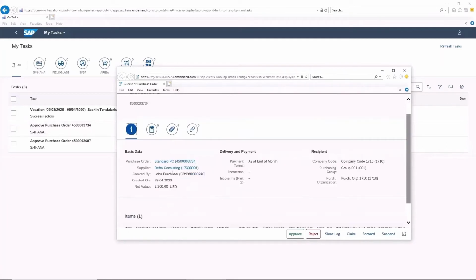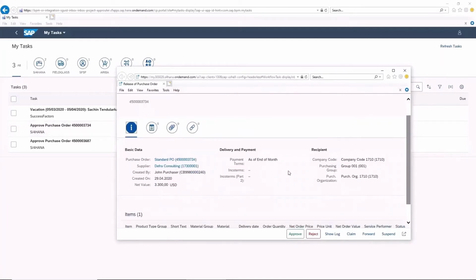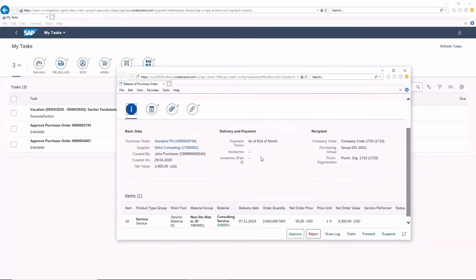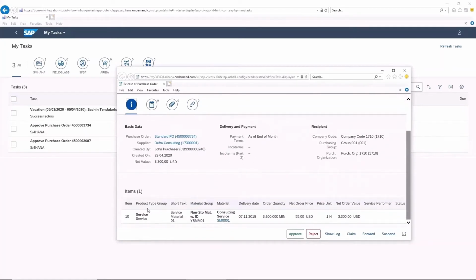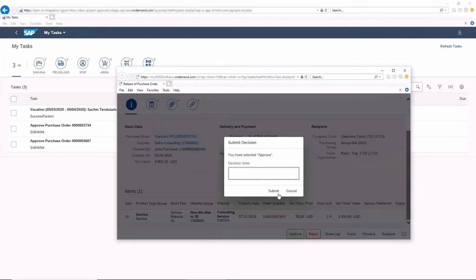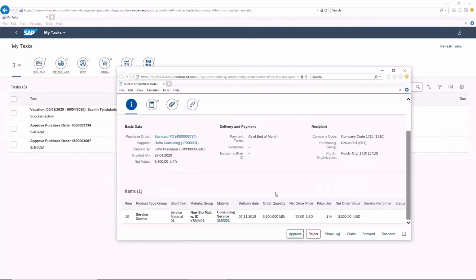So we see we've got a standard PO for DEFRA Consulting, the company code, purchase org. These all look good, in line with what they should be. We have a clear understanding of the quantity and the price and the total value that I'm being asked to approve. I don't see any issues here. So we'll go ahead and approve that one.